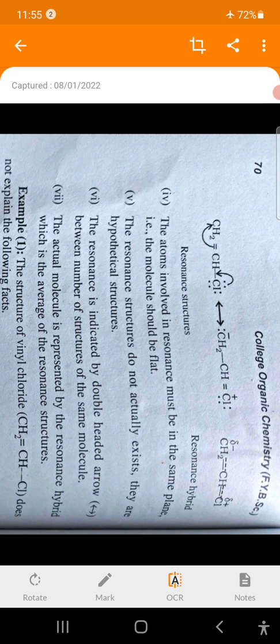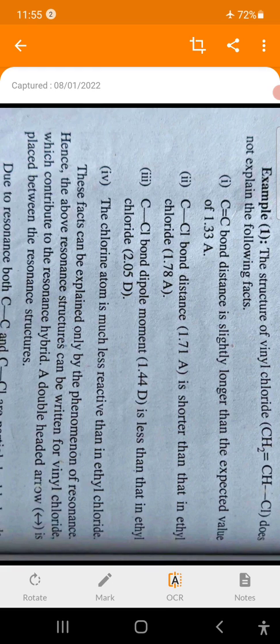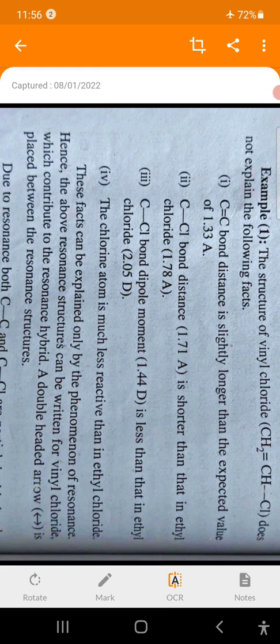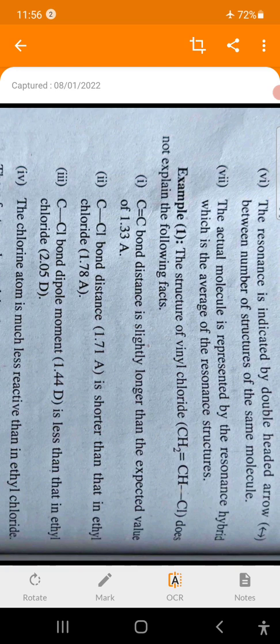Then, the resonance structures do not actually exist; they are hypothetical structures. That is, it is not possible to separate one of the forms because they are interconvertible. Therefore resonance structures do not actually exist, they are hypothetical structures. Resonance is indicated by a double headed arrow between the two structures.